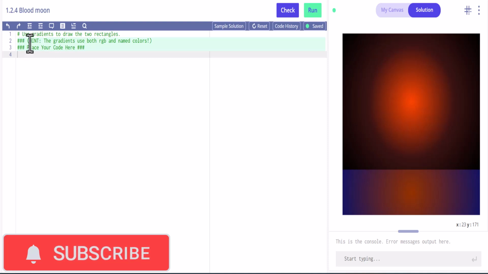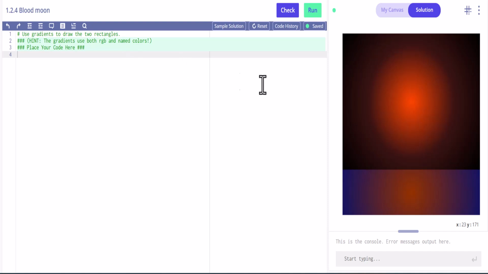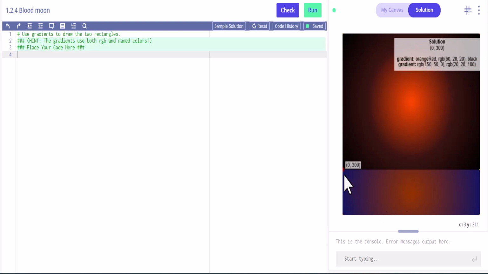It says, hint, the gradients use both RGB and named colors. And if we go over here, we can actually see that you have orange, red, but then we also use an RGB value, 60, 20, 20, and then we also use another color called black, just black. Same thing down here. We have another gradient that's got RGB, 150, 50, 0, and then another RGB.